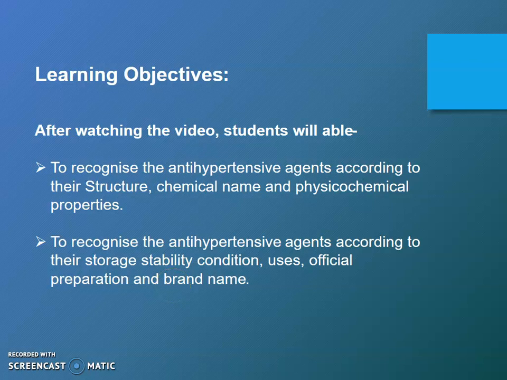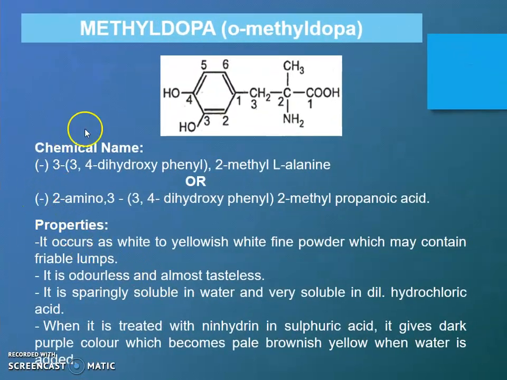Let's start with individual monographs of antihypertensive drugs. First drug is methyldopa. It is also called alpha-methyldopa. This is the structure of methyldopa and the chemical name is L-3-(3,4-dihydroxyphenyl)-2-methylalanine, or (S)-2-amino-3-(3,4-dihydroxyphenyl)-2-methylpropanoic acid.